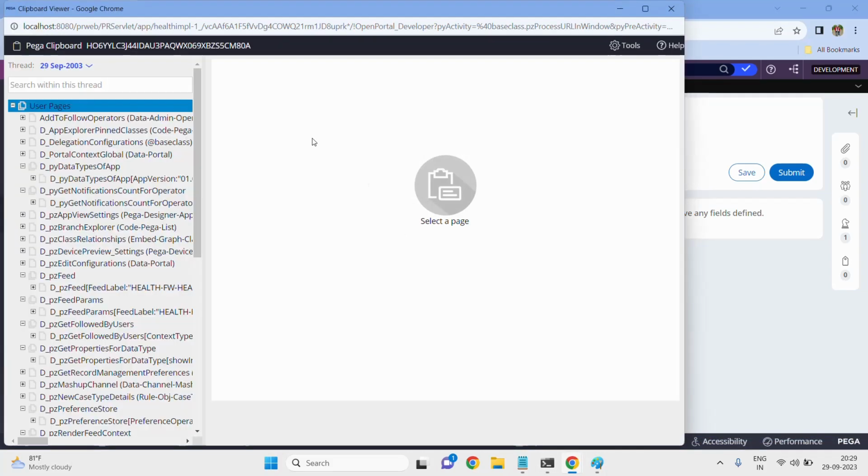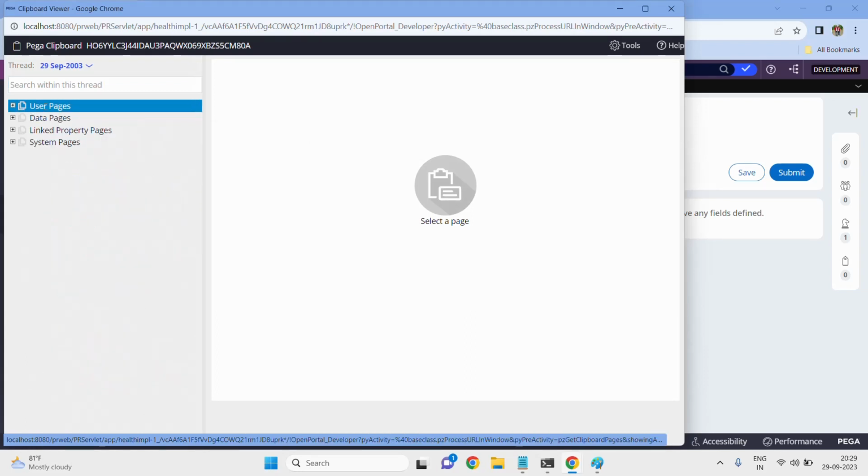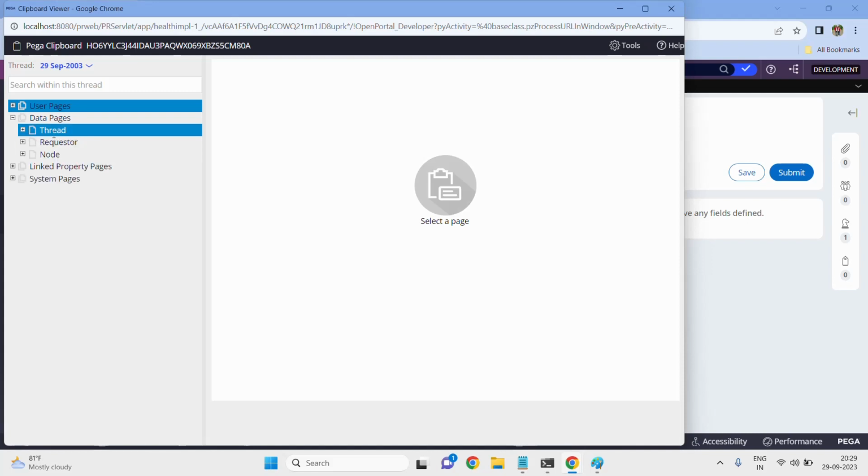Simply click on clipboard. After clicking on the clipboard, there you will find user pages, data pages, linked property pages, and system pages. Whatever data is given by the user will be stored in the user pages. Whatever data is created using the data pages concept will be stored in the data pages in the form of thread, requester, node. When I explain data pages, you will get a clear idea of what a data page is and why these pages hold that data.